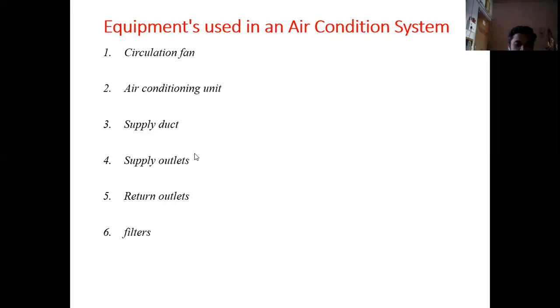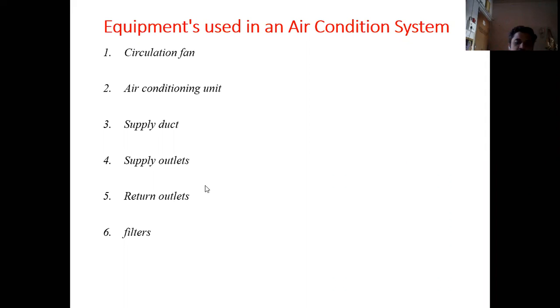Then, supply outlets. The function of a supply outlet: it is one type of grill that is provided on the air conditioner. The supply outlet is nothing but one type of grill which is provided on the air conditioner in order to supply conditioned air inside the room.